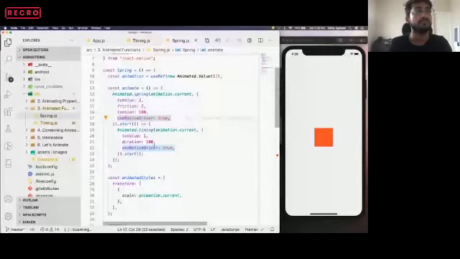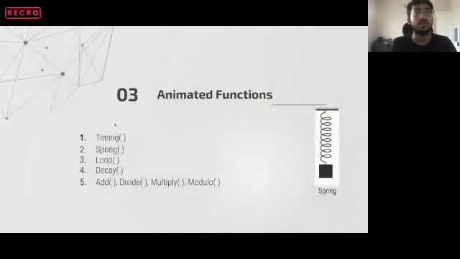Okay, cool. So the Animated functions also give us loop and decay. We are not going deep into the decay function. Loop we will see in a while. Decay is something we can use with pan gestures. Pan gesture is a very advanced concept of these animations, so we'll explore it maybe in the next webinar session.